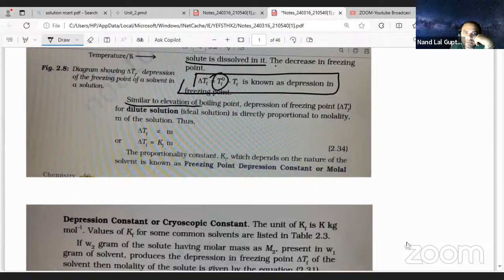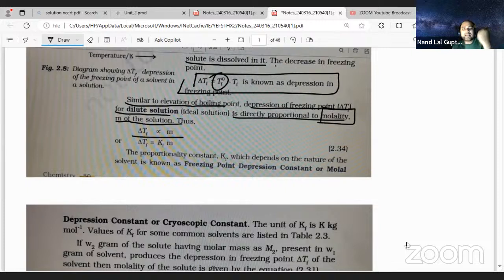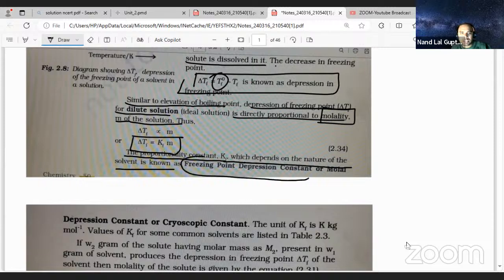Similar to elevation of boiling point, depression in freezing point for a dilute solution is directly proportional to what? Molality, the small m of the solution. So delta TF is proportional to m. Delta TF is equal to Kf m. The proportionality constant Kf, which depends on the nature of the solvent, is known as the freezing point depression constant.